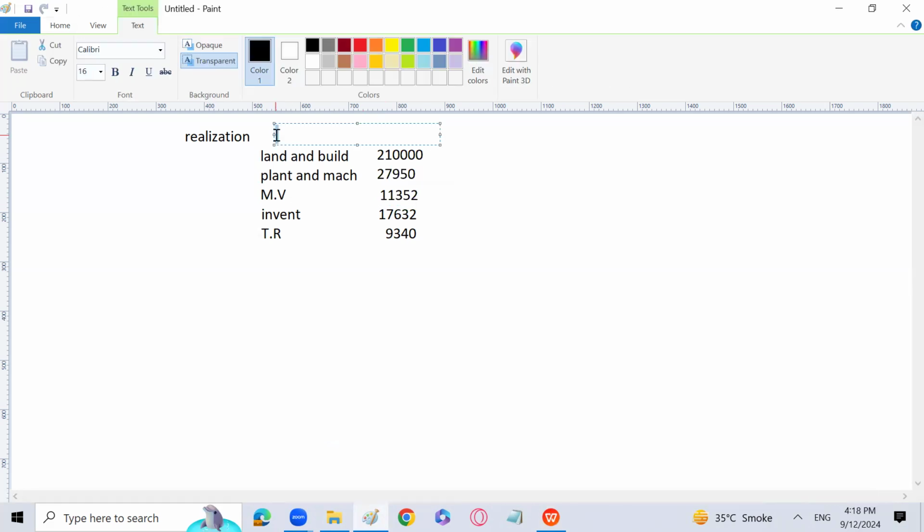We will transfer all the assets except cash and bank to realization account, and from there they are going to be disposed of. Disposed of means that we are selling those assets actually to get the amount. And now, after transferring the entries, everything is going to be dealt through realization account. So let's make the total of all the assets, and we are going to debit the realization account with the total of all the assets.